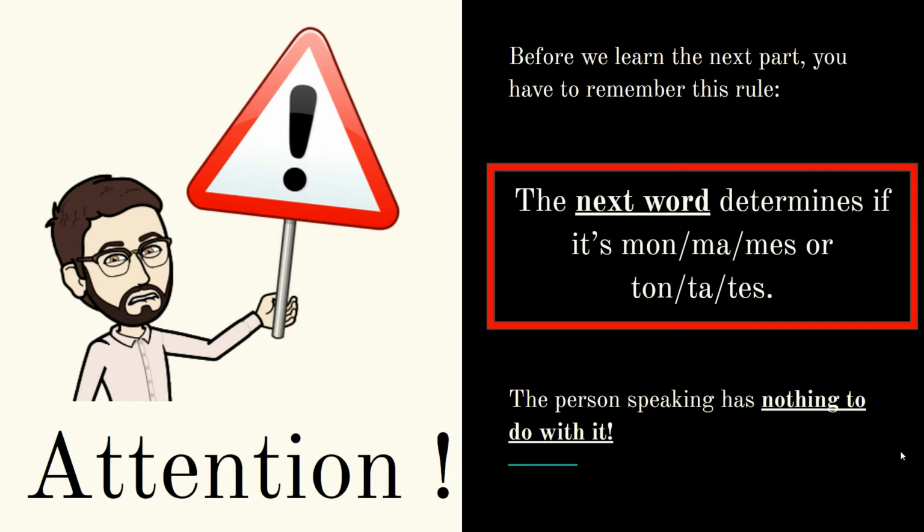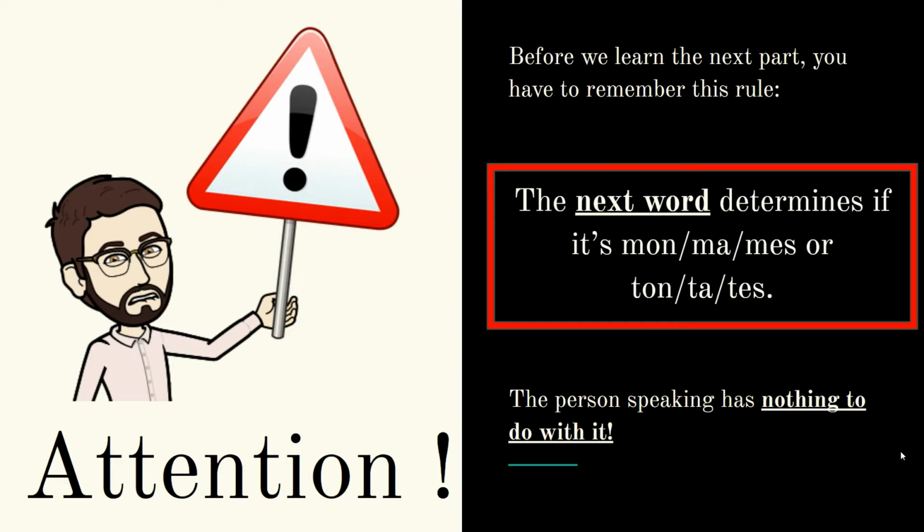Remember that the person speaking has nothing to do with it. It's all determined by the word that comes after. When I say mon père, I chose mon because the next word is père. When I say ta mère, I chose that because the next word is mère. Let me repeat the important rule one more time. The next word determines if it's mon, ma, mes or ton, ta, tes.